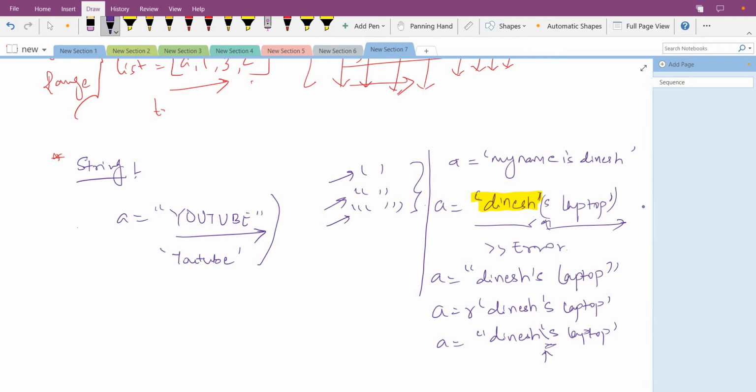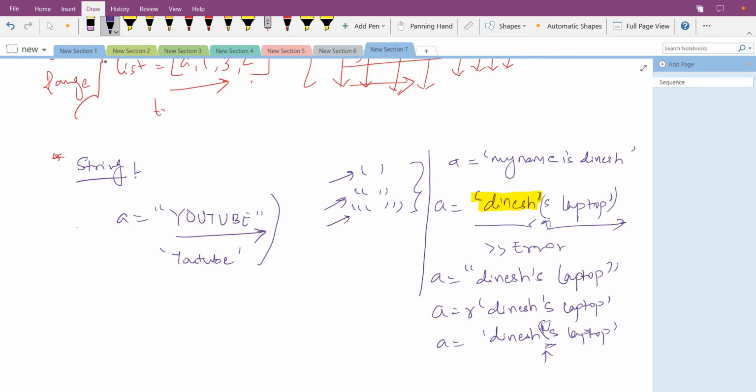It will tell Python to ignore the next character coming to it. Whichever value is next to this slash, Python will ignore that. So this single quote will get ignored, and you can print Dinesh's laptop without any error using this backslash. This is a backslash, guys, not the forward slash. Using the backslash, you can write this without any error.